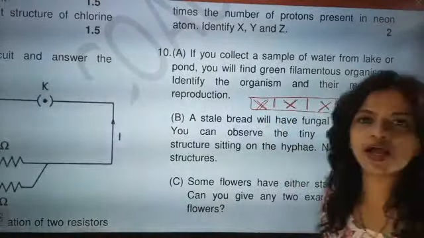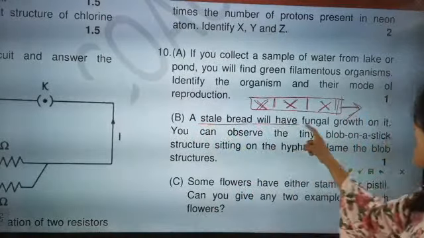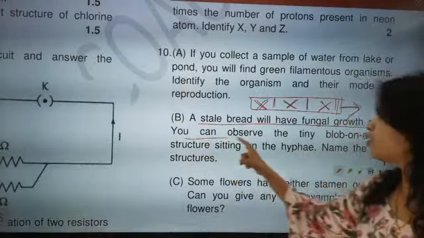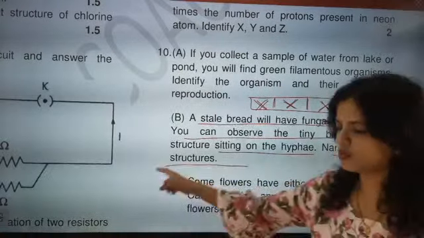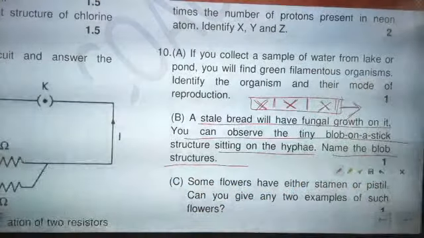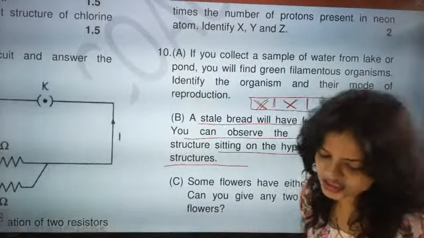Name is Spirogyra. Okay, a stale bread will have fungal growth on it. You can observe the tiny blob on a stick structure sitting on the hyphae. Name the blob structure. What is the blob structure named as?